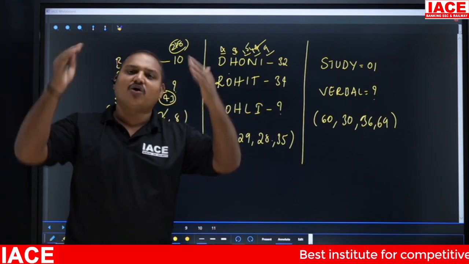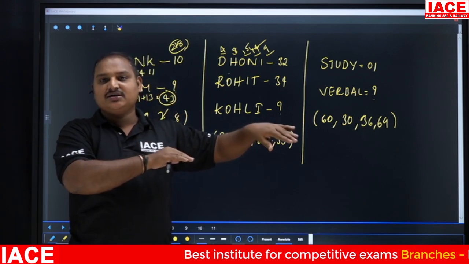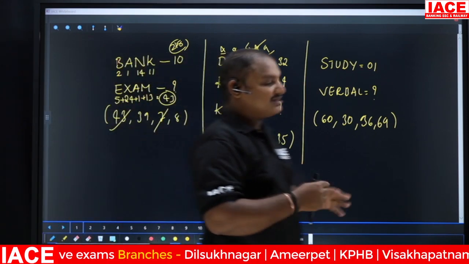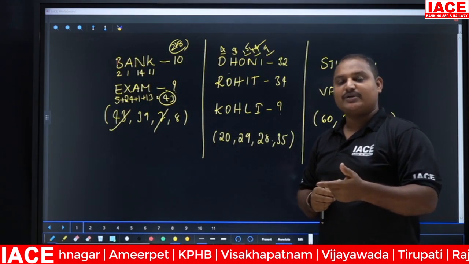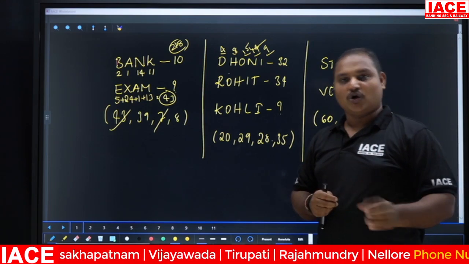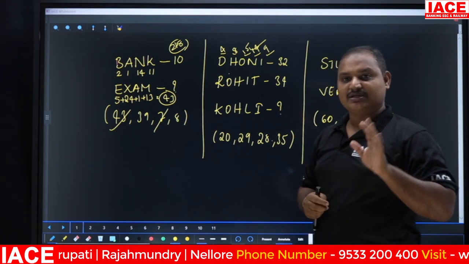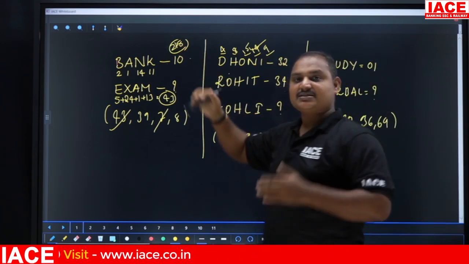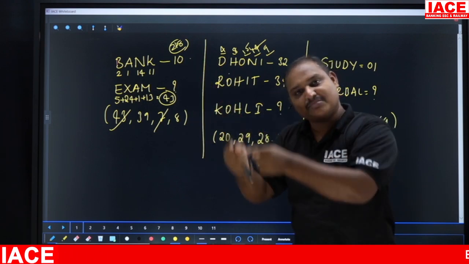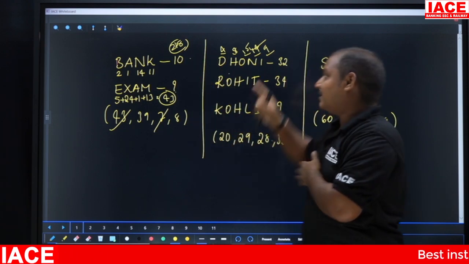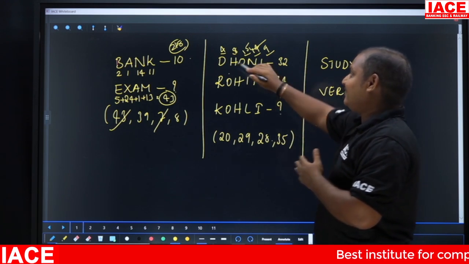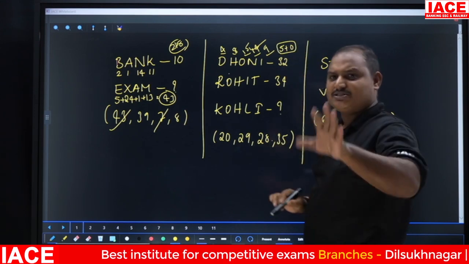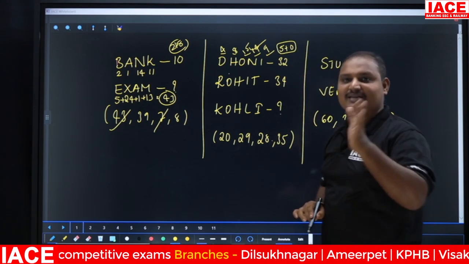I'm going to recollect all the old logics so that I can apply them here. At the time when you are not able to get the logic properly, then immediately you need to think of the logic called SDN or reverse. We have already discussed the reverse. If you go for SDN, this is one type of SDN: after getting the answer, I have added the digits of the number. But coming to this, even if you add the digits, 5 plus 0 from 50, I'm going to get only 5, not 32.